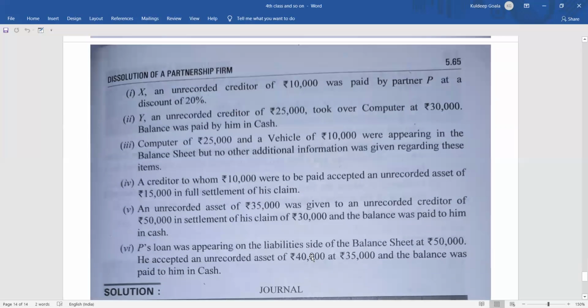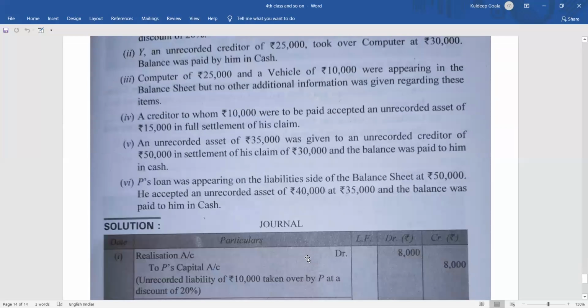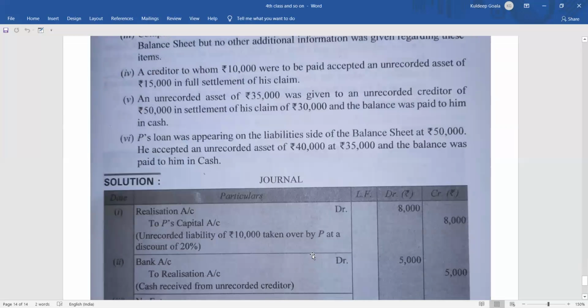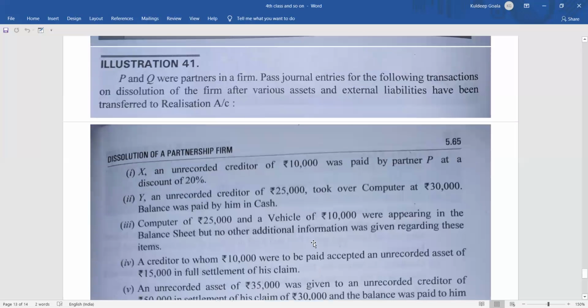Now again, if you have any doubt, please clarify that from me. I want all of you to have a 100% knowledge of this particular chapter. I'll just show you the answers so that you can refer to them if needed. If in case you are not able to understand or there is any doubt, please clarify it.